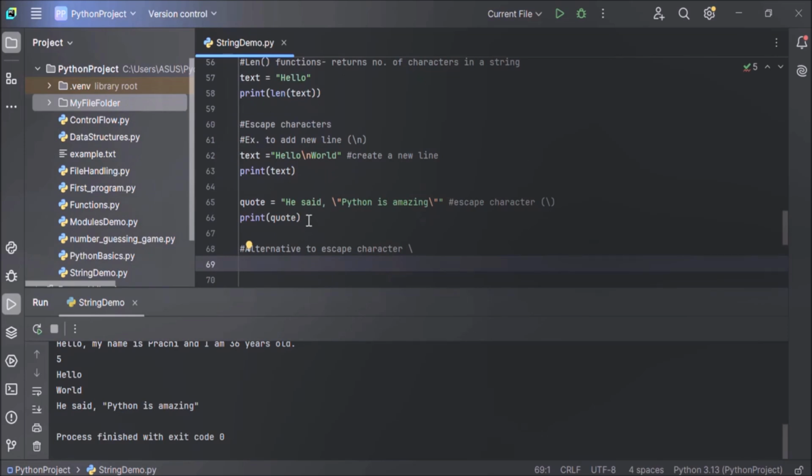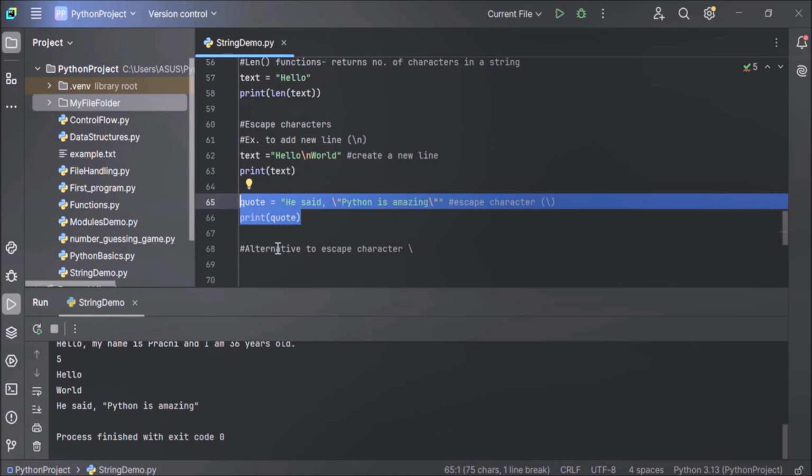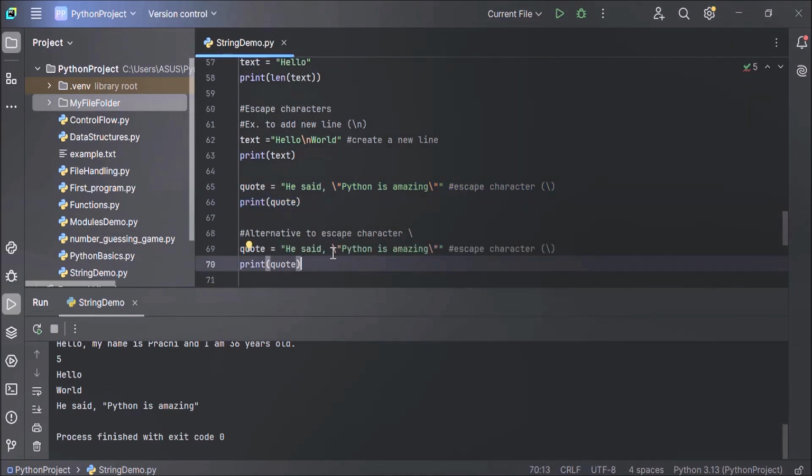For that, let's see this example only. Let me copy this, paste it. We don't want to use the escape character, right? Let's remove the escape character. In that case, what you can do is use single quotes to create your string. Start your string with a single quote and end it with a single quote. Now you can use this double quote to include a string inside your string. This way is correct. Let me execute the code and see the output.